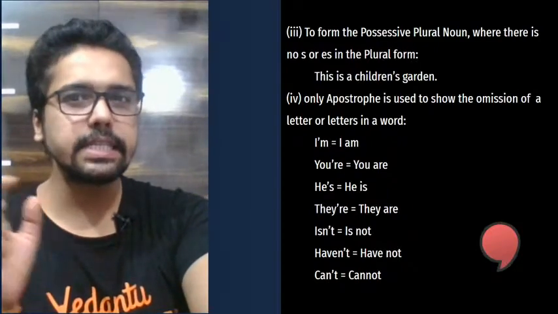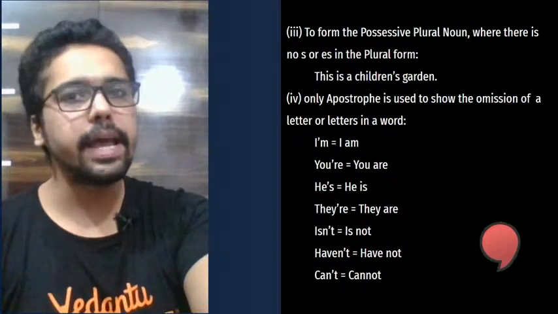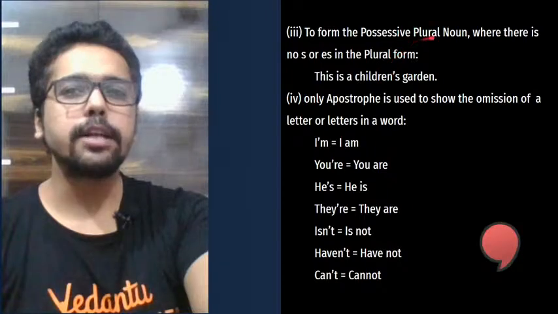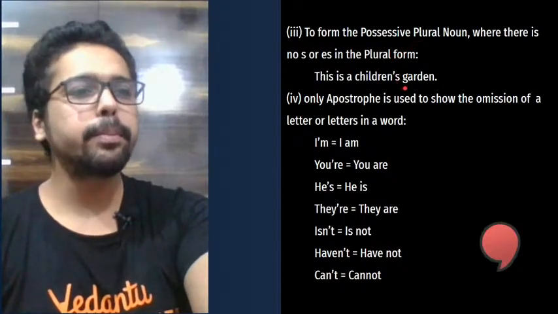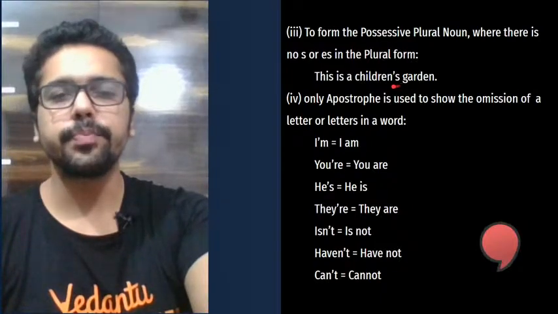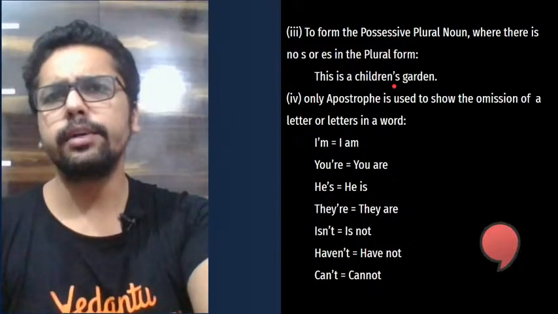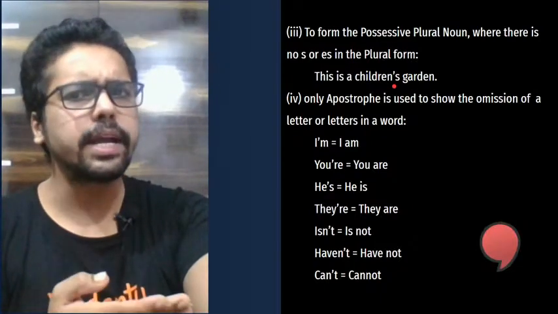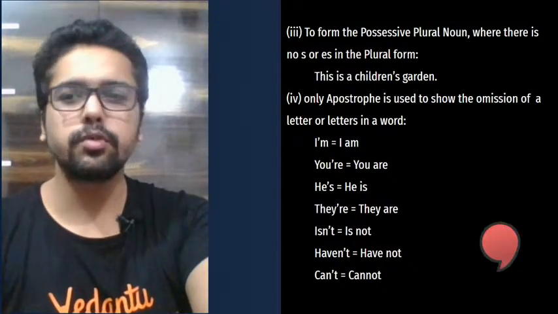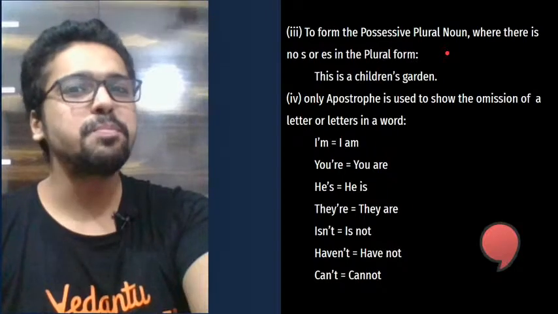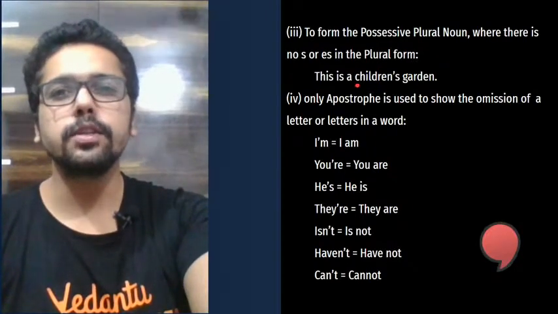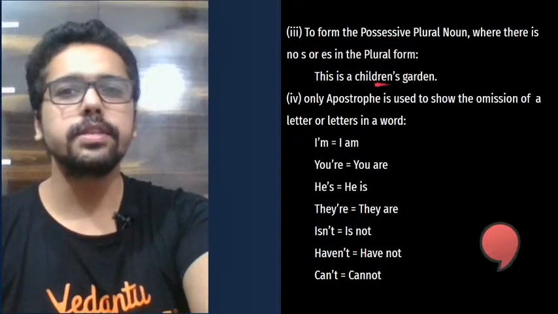The word children is already plural. And to make this possessive, we simply add apostrophe S here. This is a children's garden. That means we're talking about it in general, not a particular child. A children's garden, this is just for kids, a garden which is used by children.